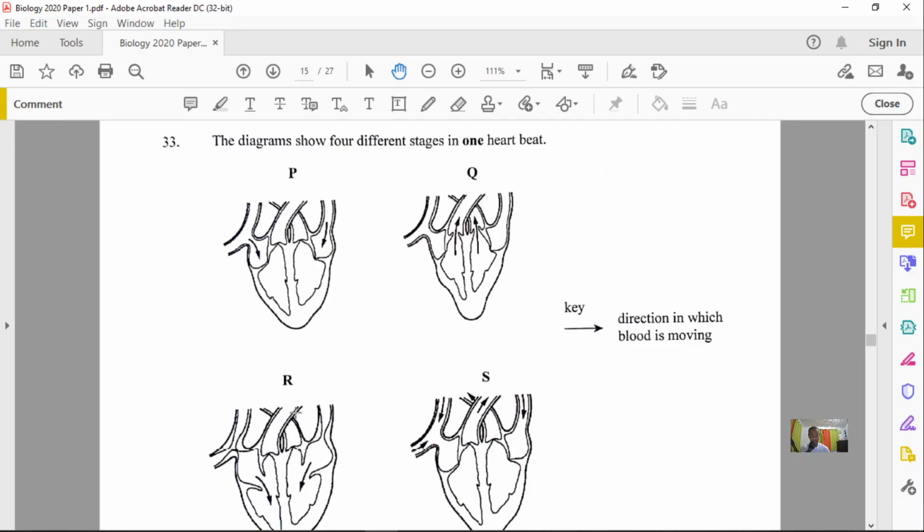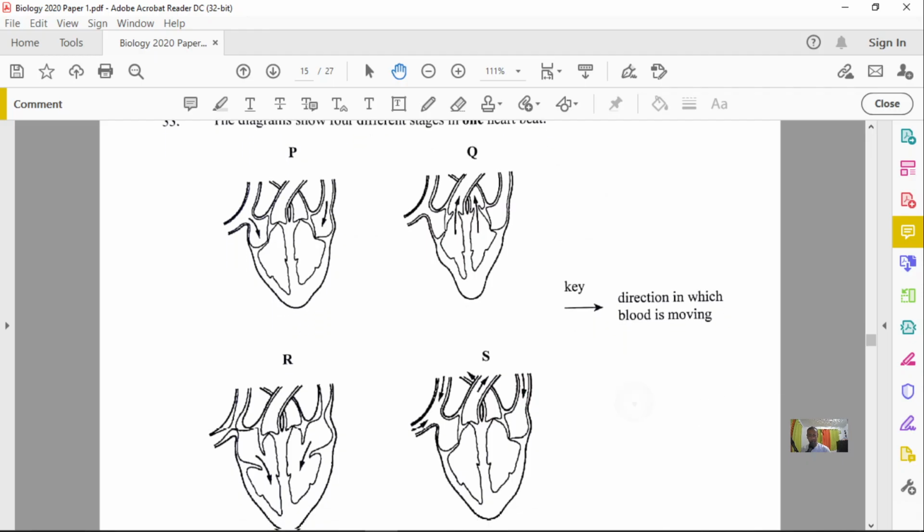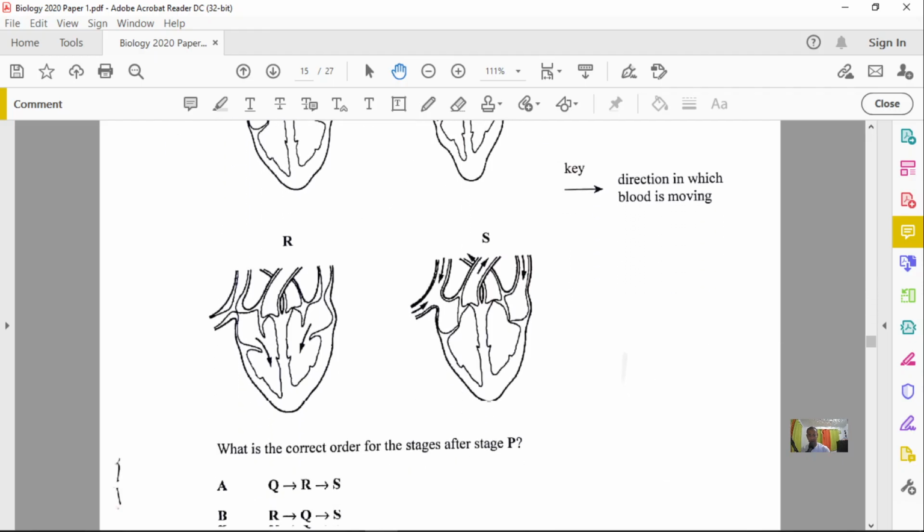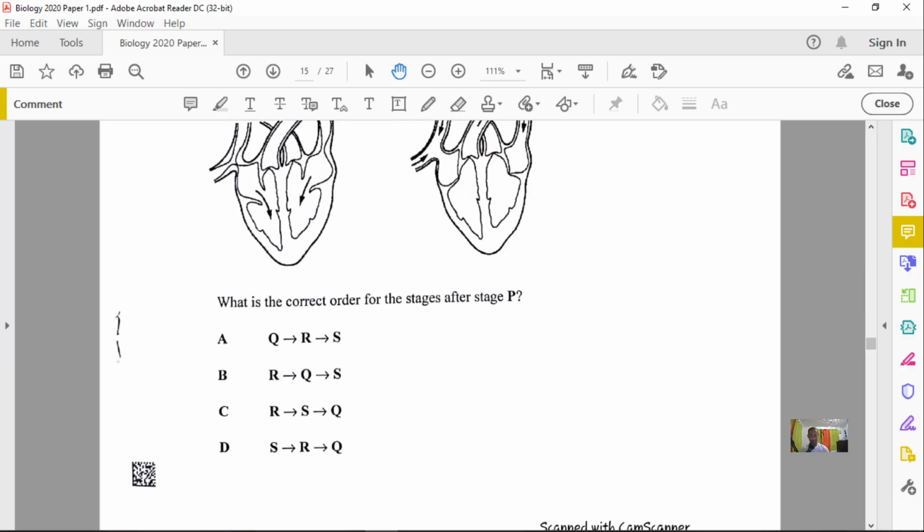Then it must leave from the ventricle into the blood vessels, so we pick RQS. That is option B, so option B is our correct answer. Remember again, blood will flow into the atria, then into the ventricles, then go out into the blood vessels, which take it to different parts of the body.